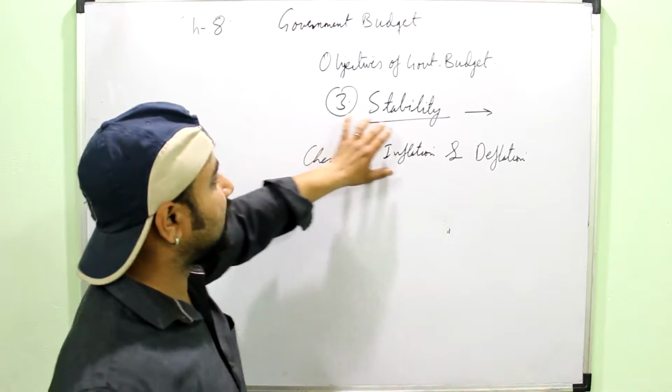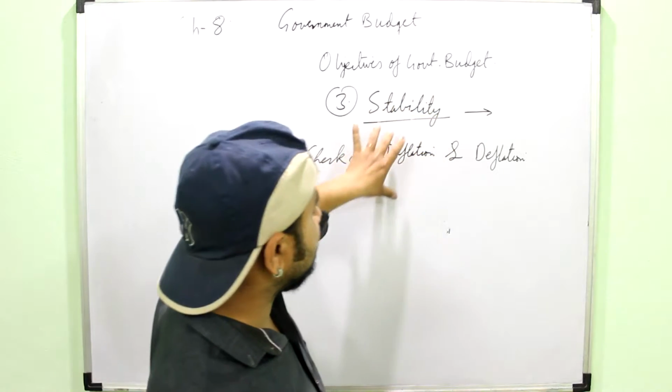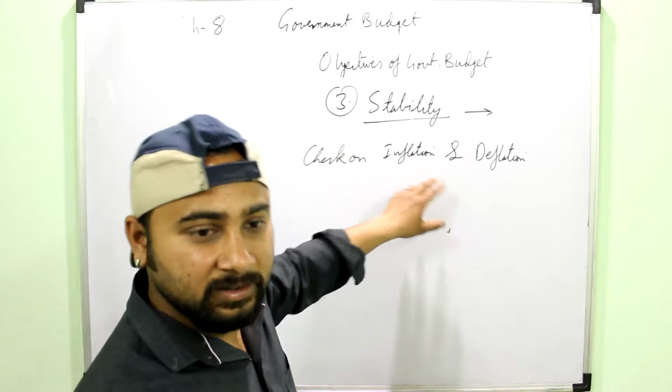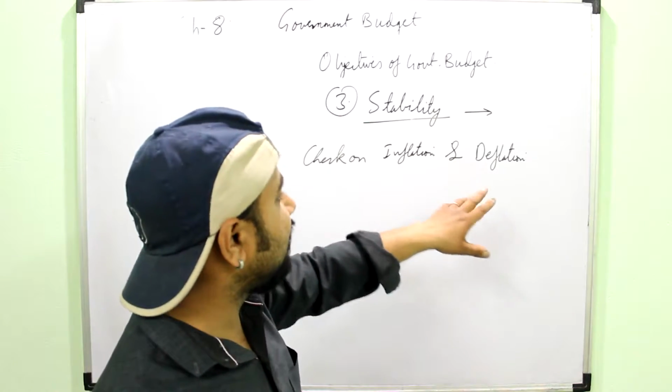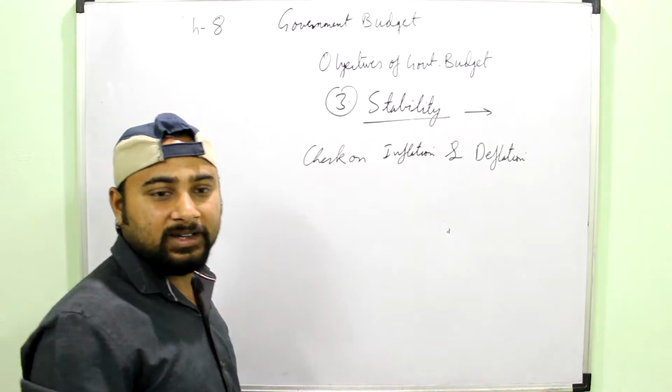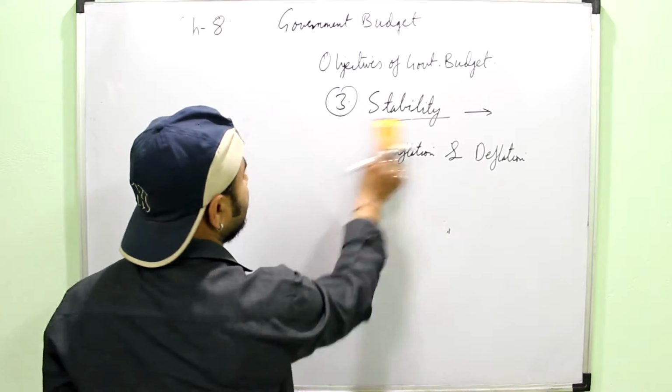So if you are asked this particular objective, then you can simply write about the fiscal policy used to check inflation and deflation. So the government tries to maintain stability so that the value of the currency can remain constant.